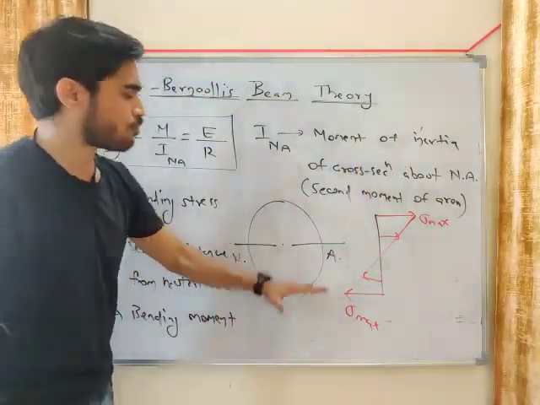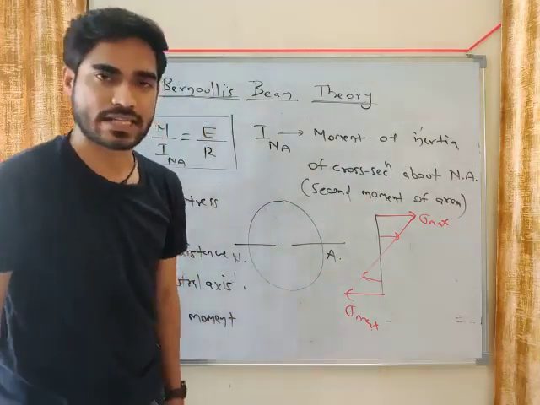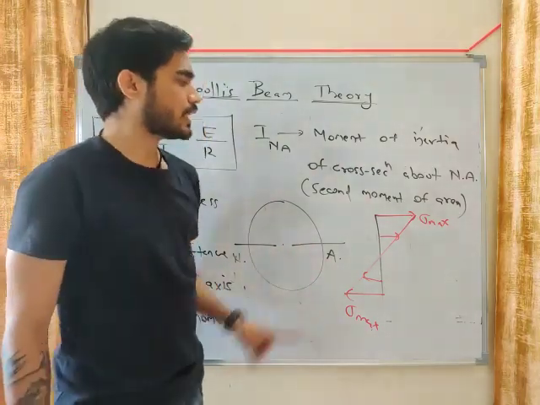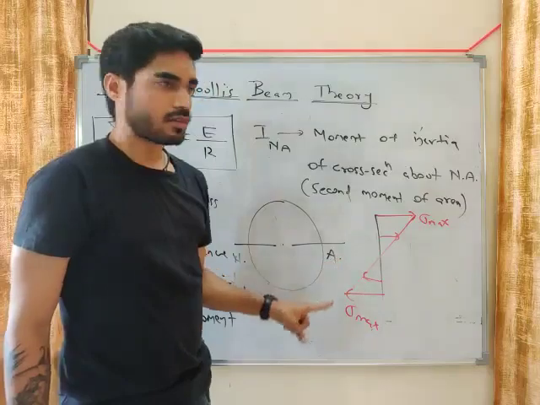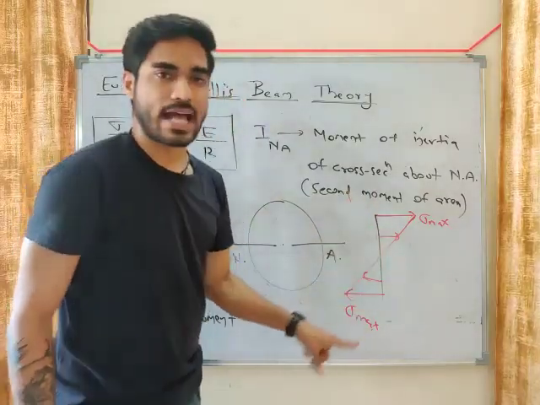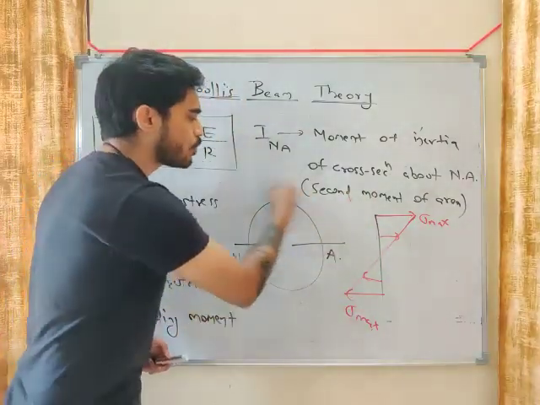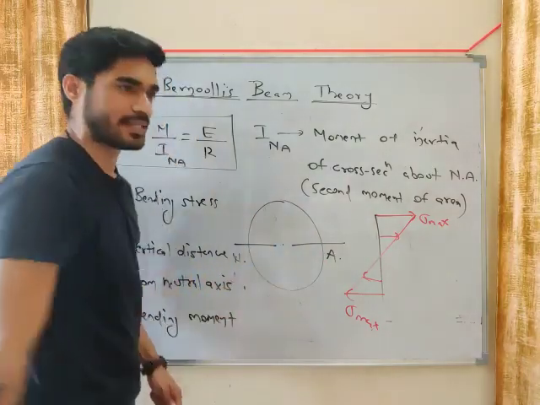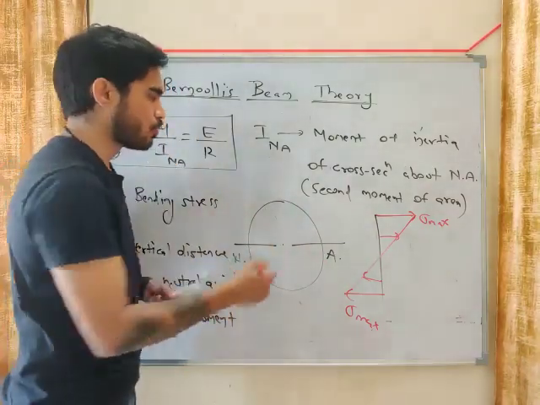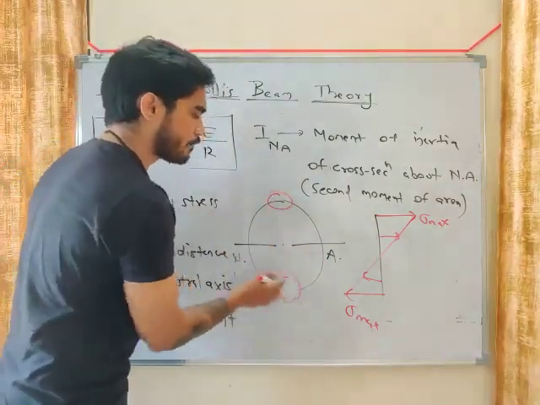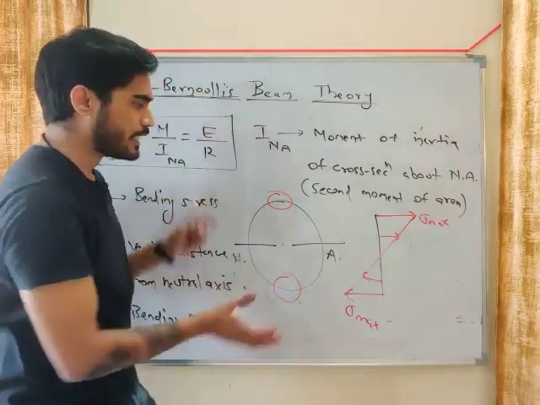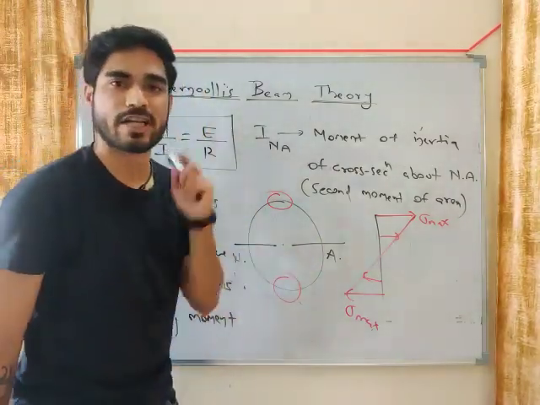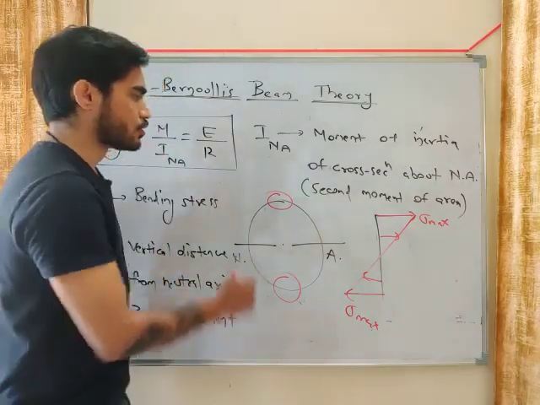So if stresses are more away from the neutral axis, then in order to sustain this stress, the material should be more away from the neutral axis, and less near it.